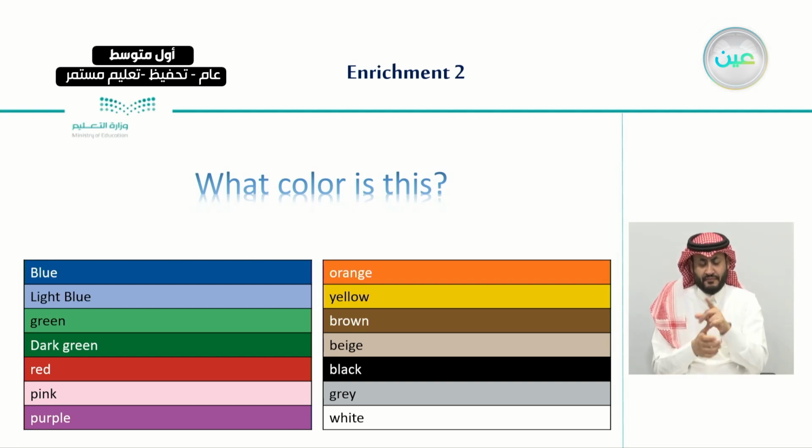For example, when we say light blue, as you can see, it is brighter than the regular blue. And when we say dark green, it is a little darker than the regular green. And also we have learned new colors like pink, purple, beige, gray, white, brown, and so on.